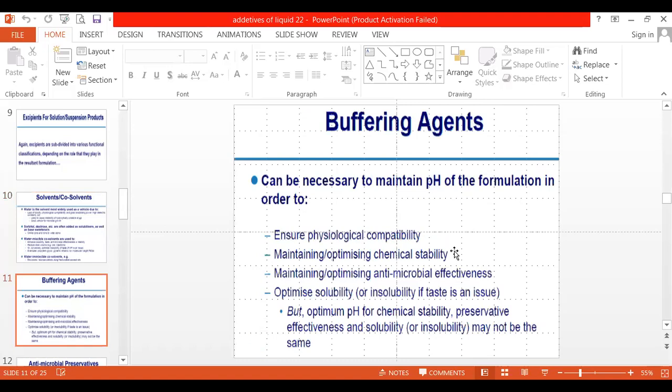The next ingredient we generally have to add to a liquid dosage form is the buffering agent. Now what is the use of a buffering agent? We use a buffering agent when we need to maintain the pH of the solution. Suppose you have fixed the pH of your solution, then up to the final utilization of that dosage form, we have to maintain the pH of that solution.